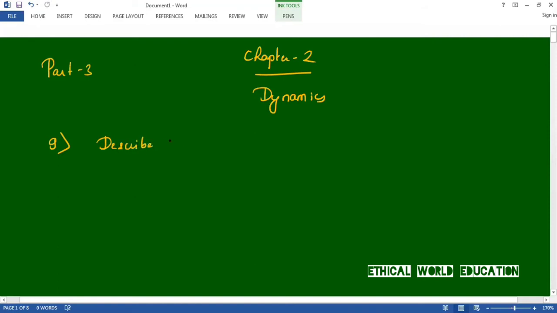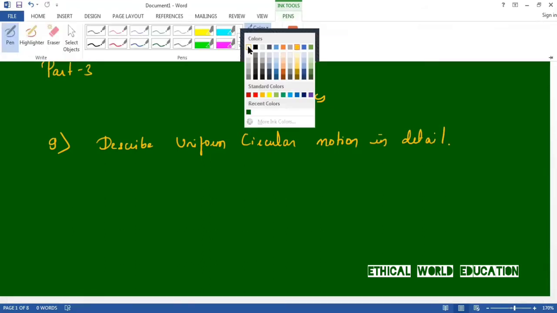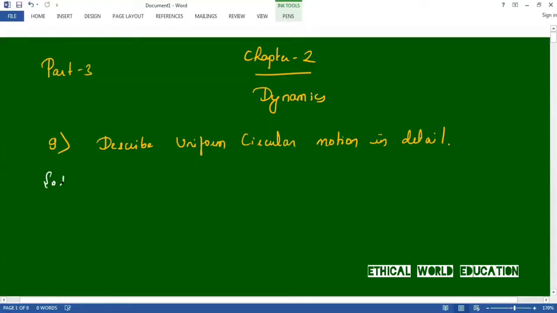Describe uniform circular motion in detail. So let us discuss this. Solution. Let us see what is the meaning of uniform circular motion. First thing, we should note the circular motion. Circular motion means a body is moving in a circular path. If it has a constant speed, then we can call it a uniform circular motion.